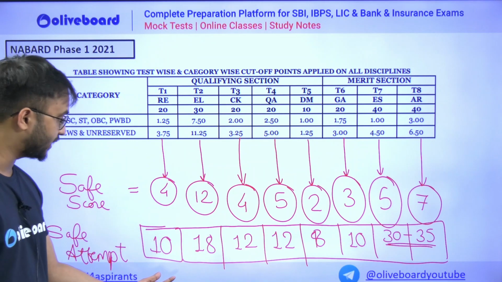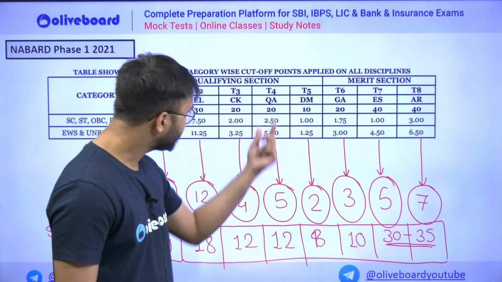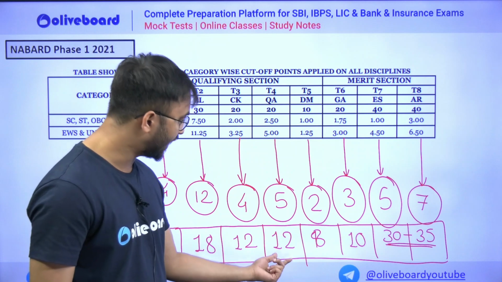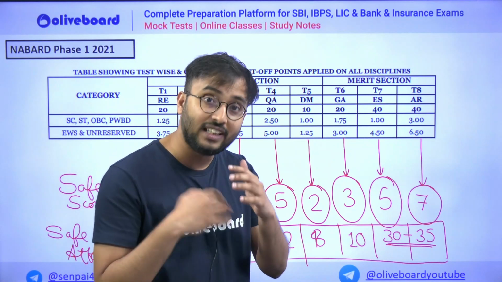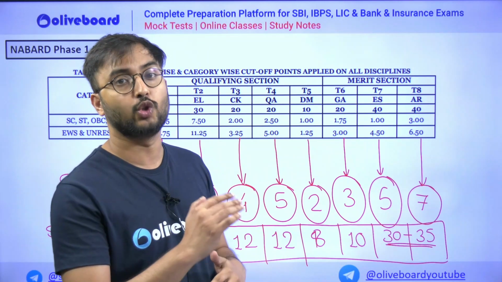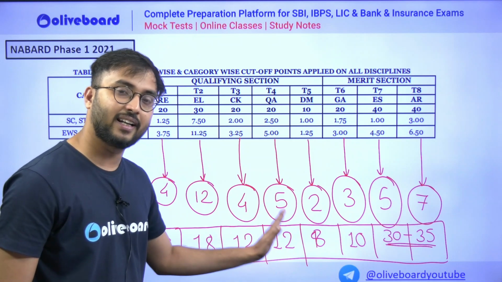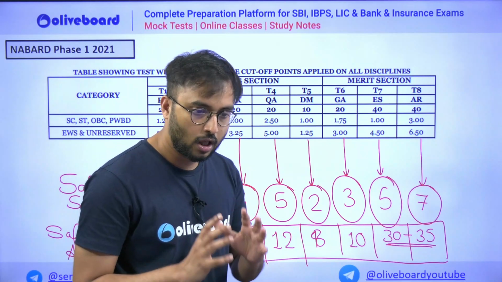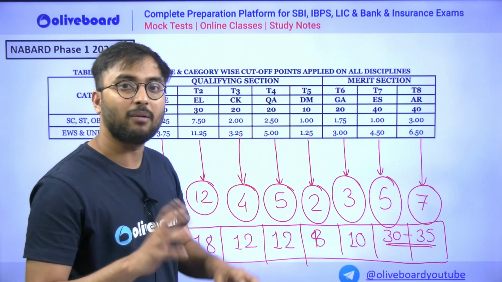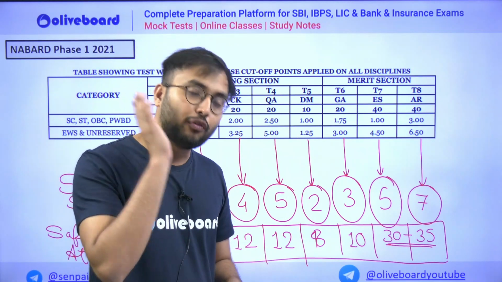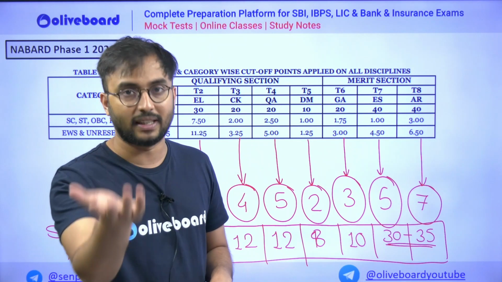Look at this again, quant 10, English 18, computer knowledge 12, quantitative aptitude 10 to 12, because here the cutoff was 5. So according to the cutoff, according to difficulty, you have to increase your attempts. But remember this, that 10 to 12 is the range. So always remember, here is a trick. In Nabard, whatever your subjects are there 8, whatever your total marks are, you have to attempt 50% or 55 to 60% of the questions, and then you have to move to the next section.